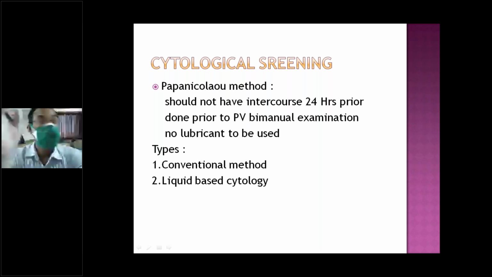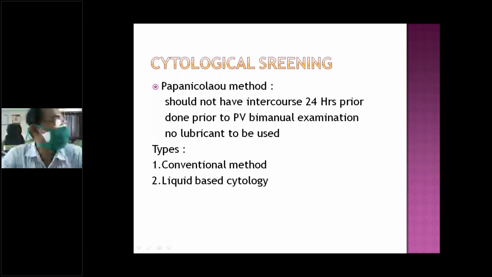For cytological screening, we take a pap smear, the Papanicolaou test. Before taking a pap smear, the patient should not have had intercourse within 24 hours prior to the exam, and there should be no manual examination, because once you put your finger in, you may remove or lose the exfoliated cells. With the help of a spatula, we take the exfoliated cells from the squamocolumnar junction.